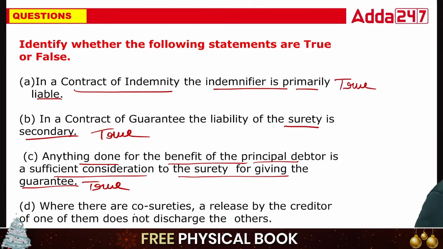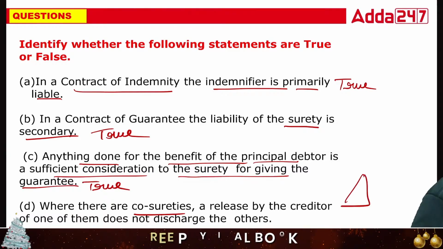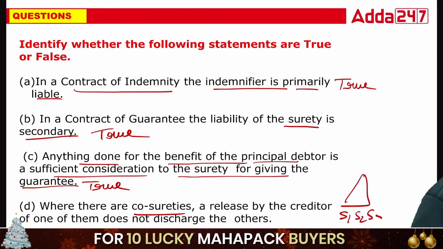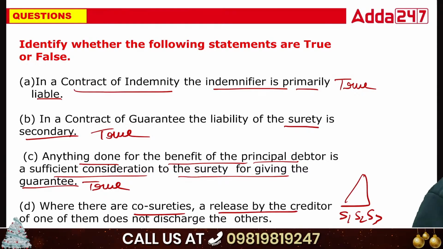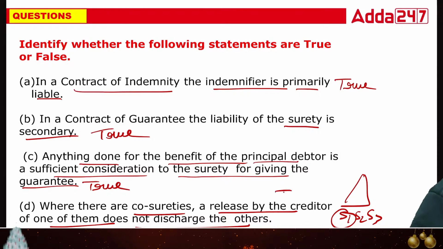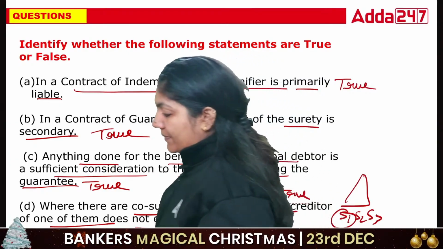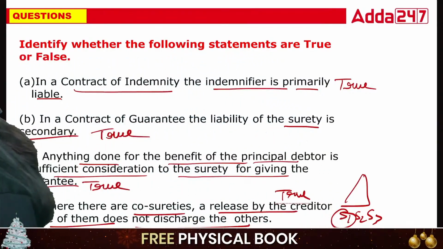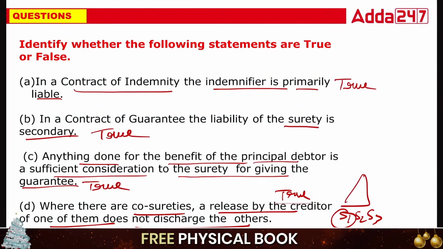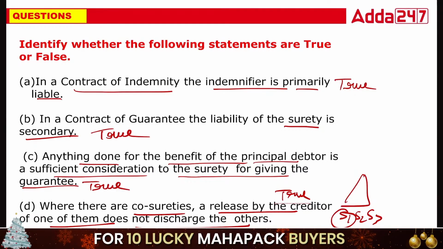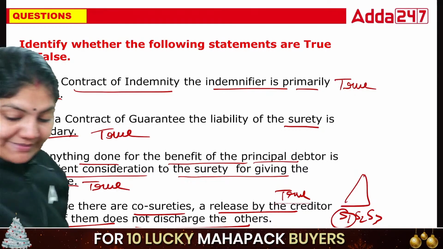Where there are co-sureties, it means S1, S2, S3. So where there are co-sureties, a release by the creditor of one of them, suppose S1 has paid, does not discharge the other. That is absolutely true. Because if one co-surety has paid, the others have to pay it. Okay, others have to pay it. So this is the right answer. Done class? Cool.